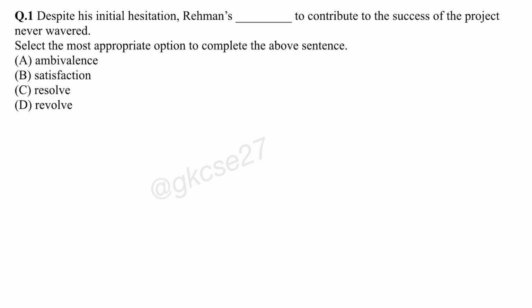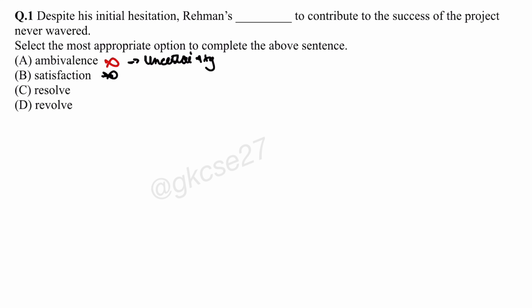And here Rahman's ambivalence should not be there. Okay, this is what? Uncertainty. Rahman's uncertainty to contribute to the success of the project. No, this is not fine. Next, satisfaction. Satisfaction means contentment. So Rahman's satisfaction, no. Next is resolve. Resolve means what?